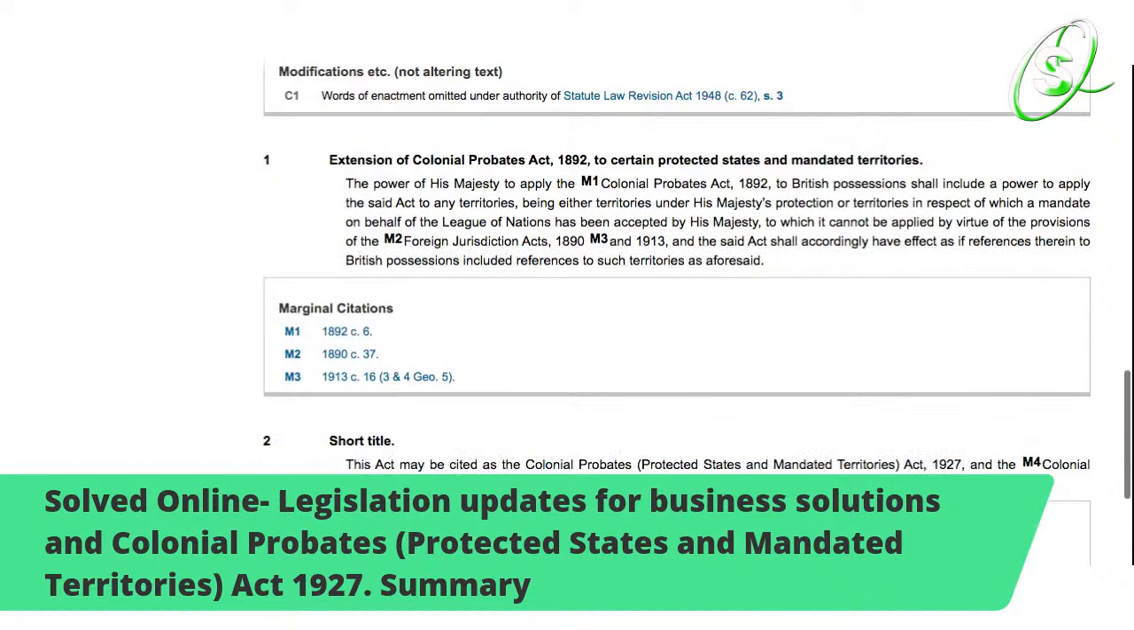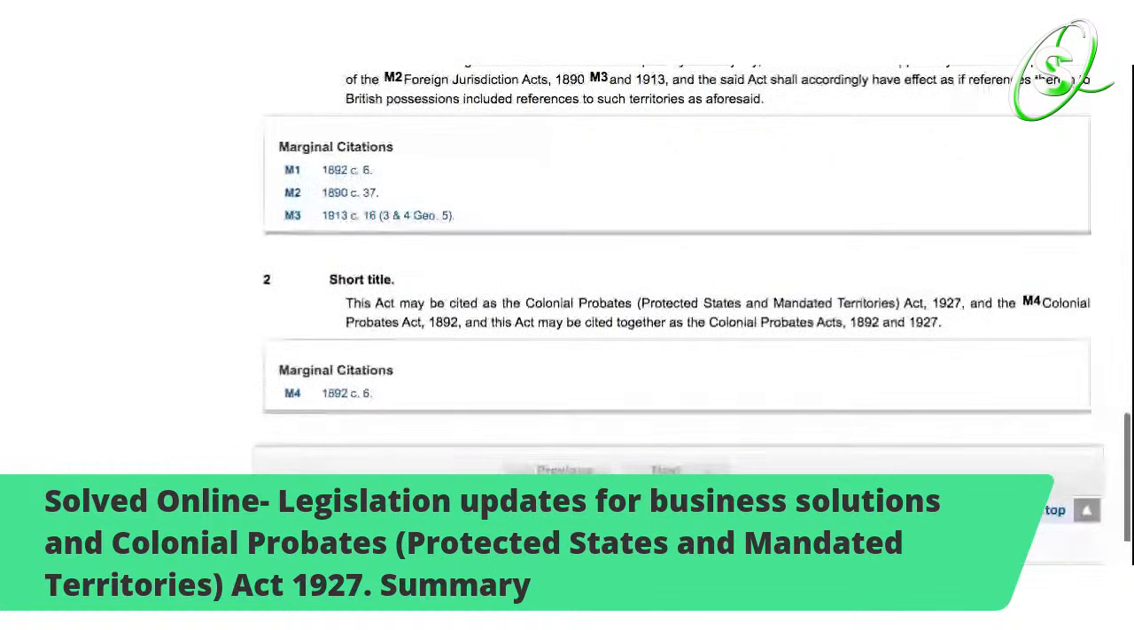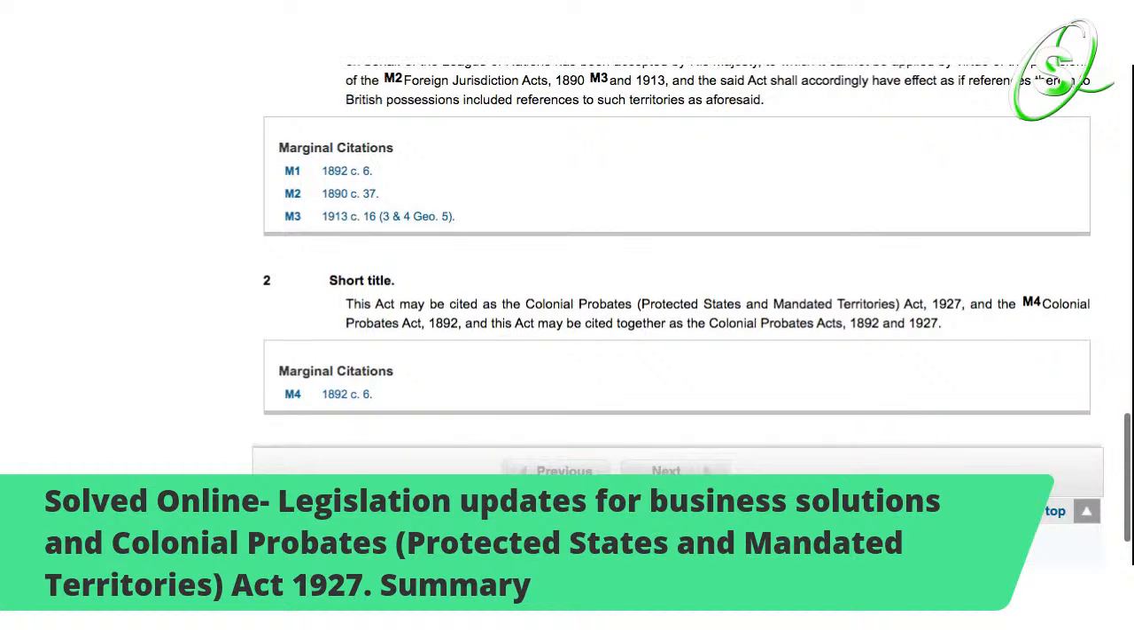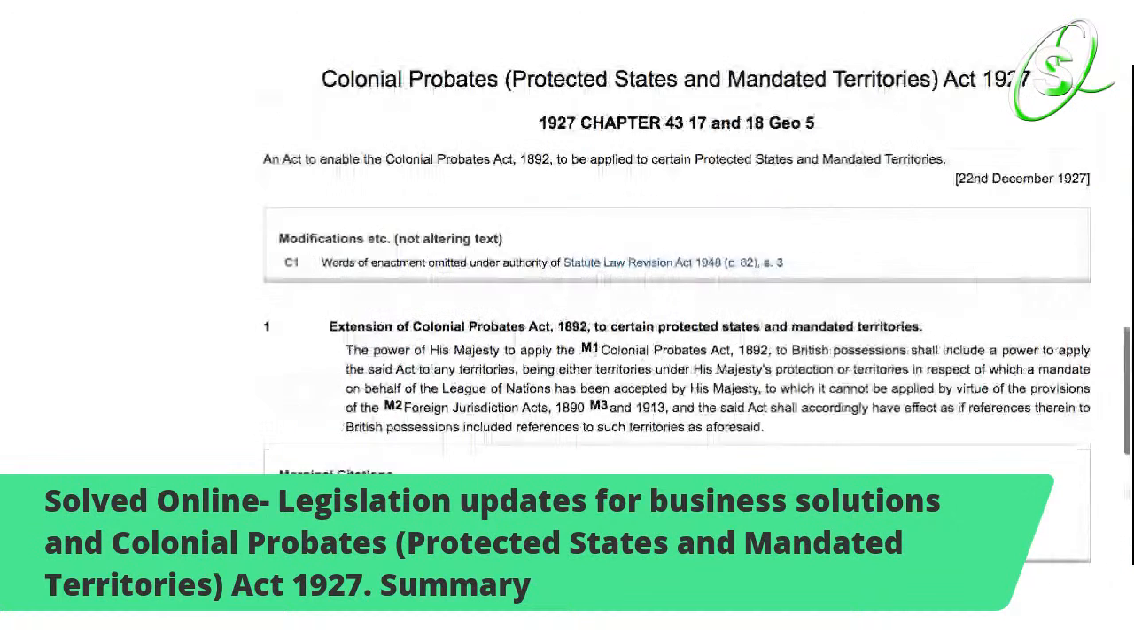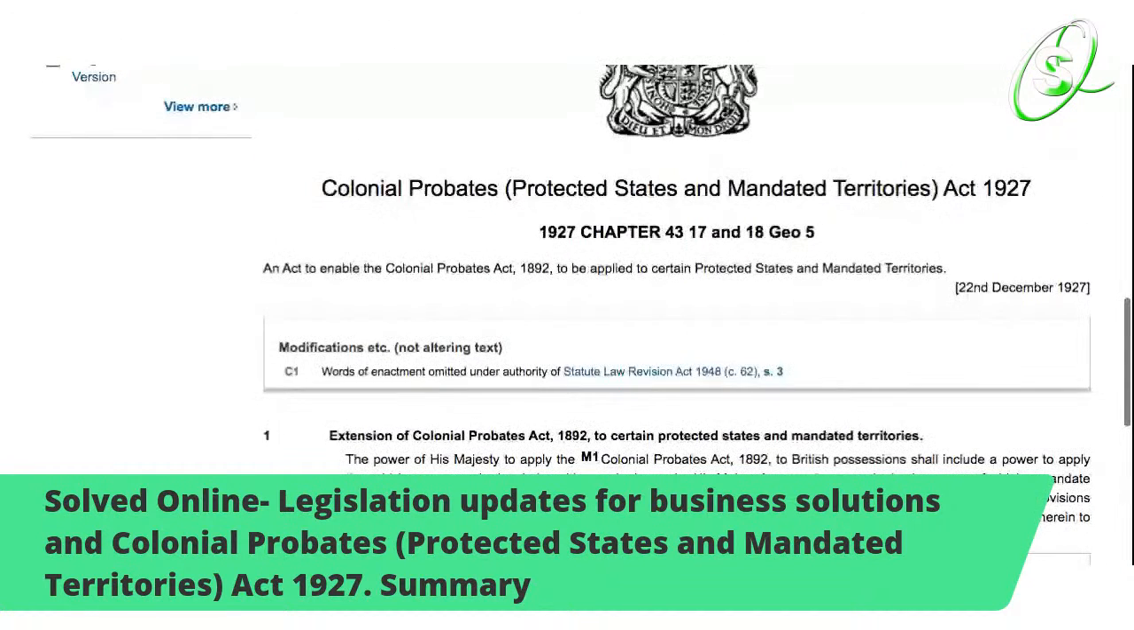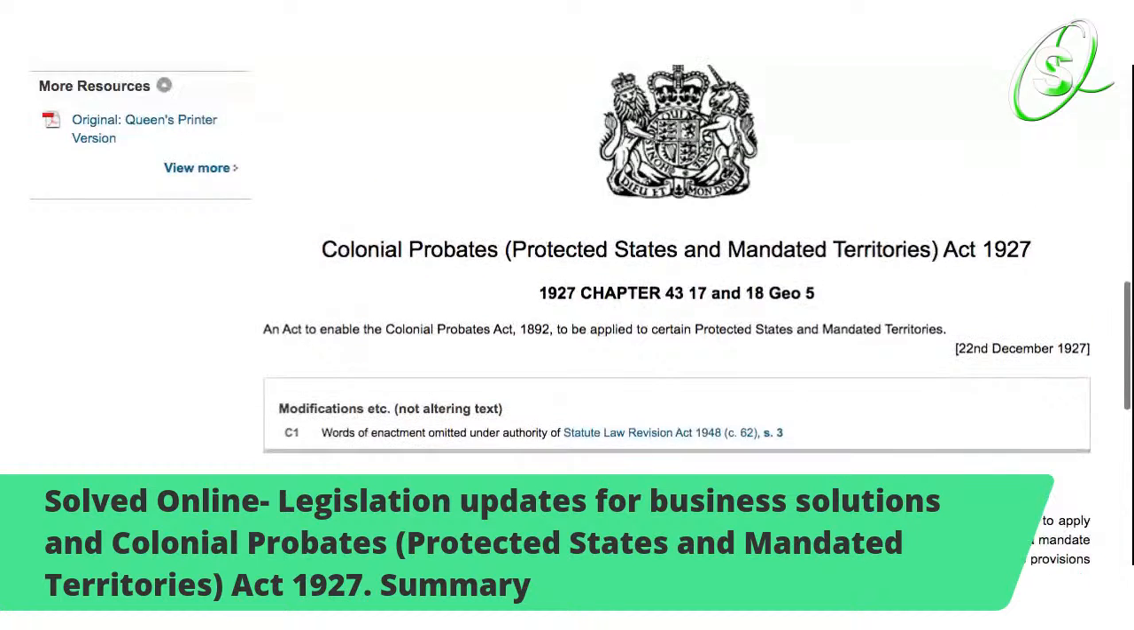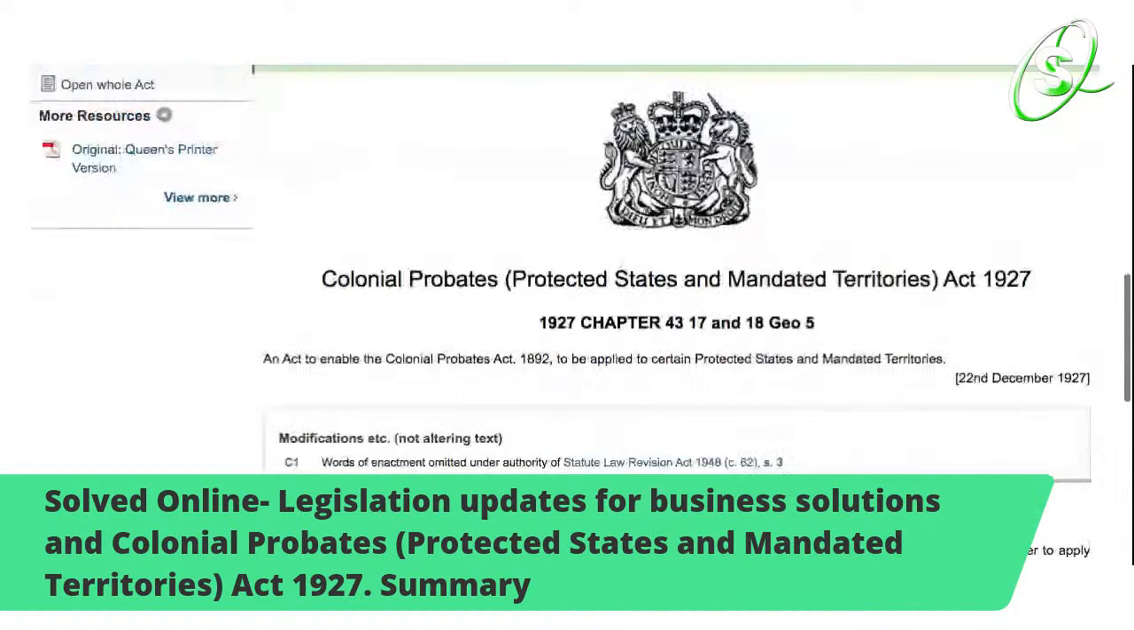Also, this is a short title. This act may be cited as the Colonial Probates, Protected States and Mandate Territories Act 1927, and the Colonial Probates Act 1892, and this act may be cited together as the Colonial Probates Act 1892 and 1927. So really, that's it. It's short, but it goes into more detail within the actual legislation in the original Queen's Printer. But these are very important.